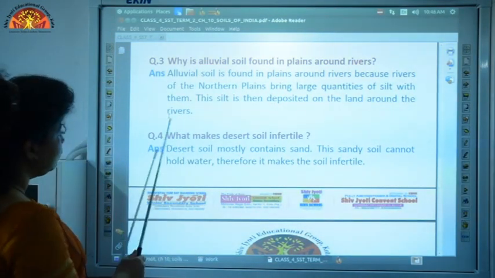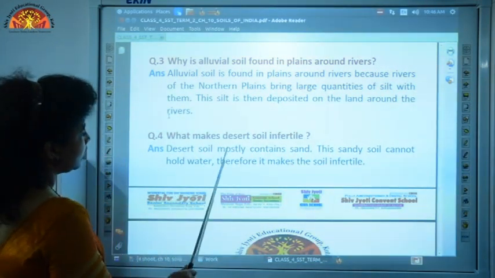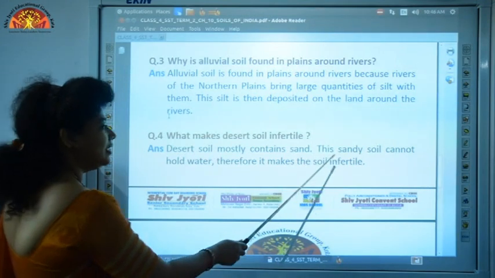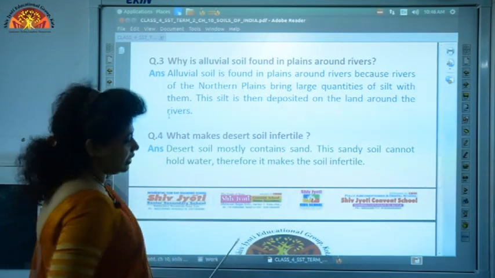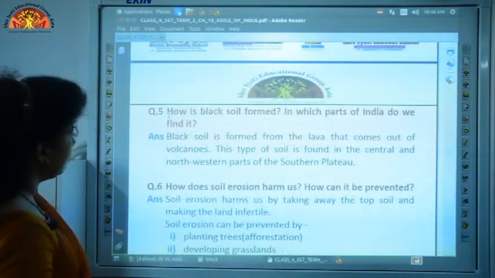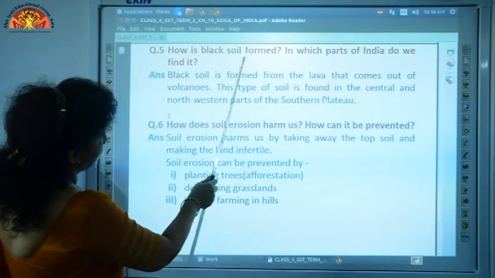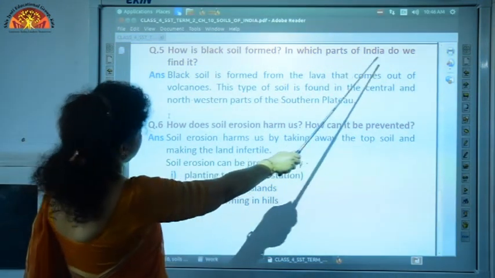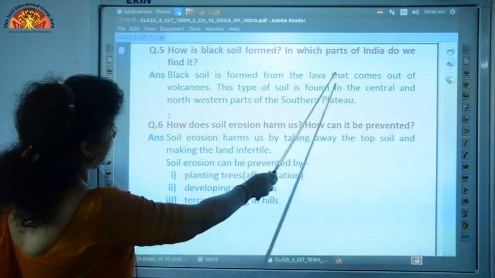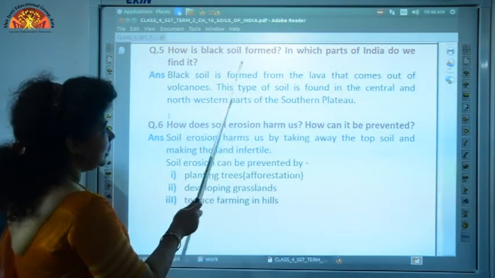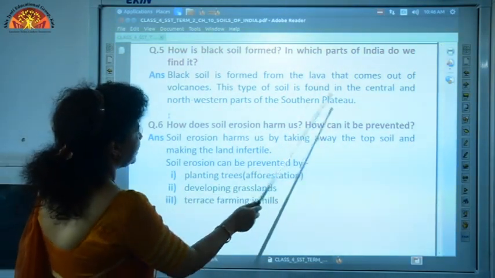Let's come to question 4. What makes desert soil infertile? Answer, desert soil mostly contains sand. This sandy soil cannot hold water, therefore it makes the soil infertile. Let us now come to question 5. How is black soil formed? In which parts of India do we find it? Answer, black soil is formed from the lava that comes out of volcanoes. This type of soil is found in the central and northwestern parts of the southern plateau.